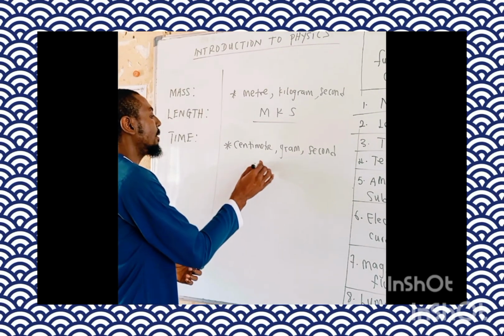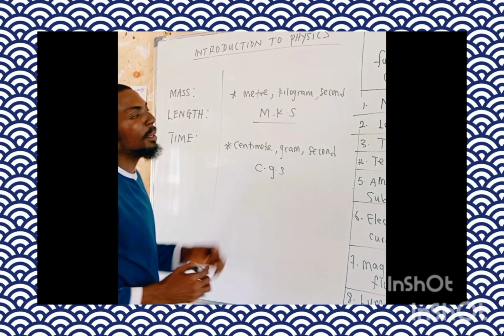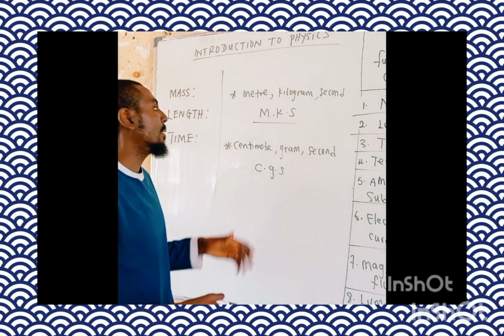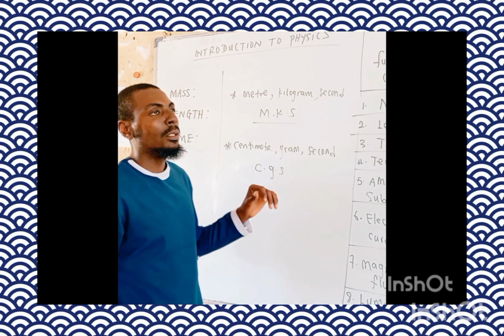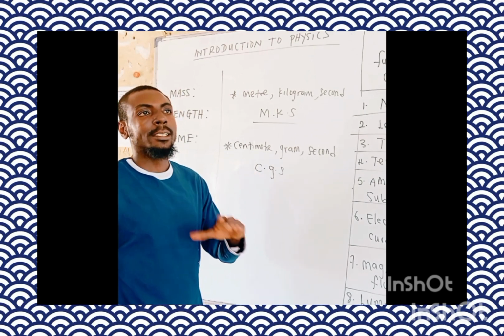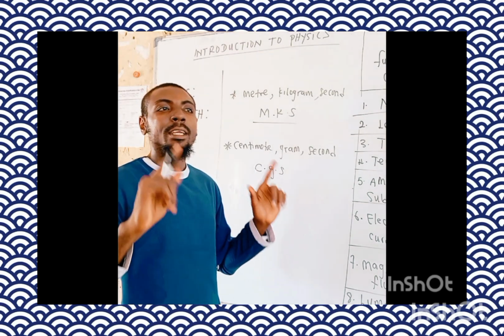This one is the CGS. So we have two systems of measuring mass, length, and time: the MKS and the CGS. But the most accepted is the MKS, that is the SI unit.